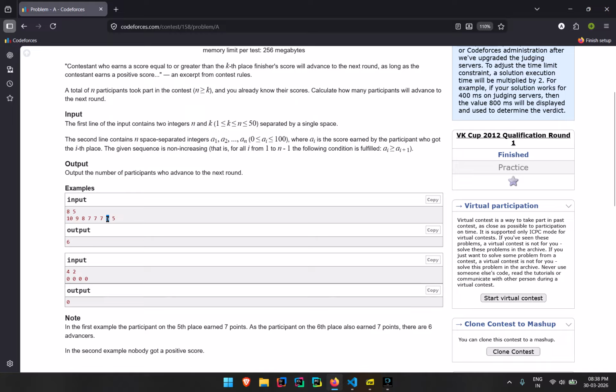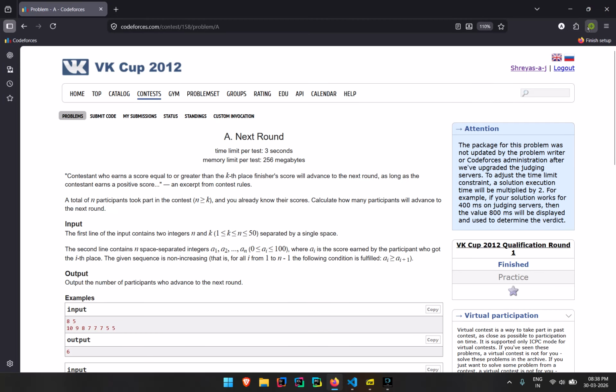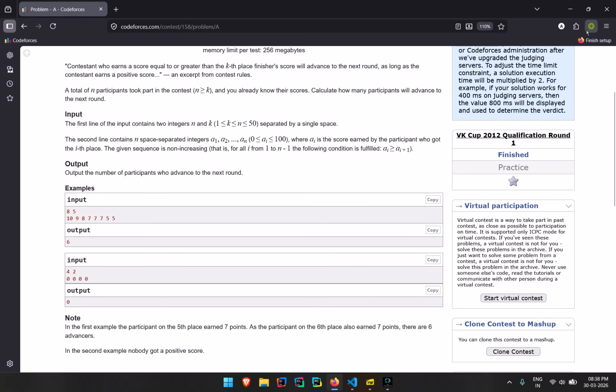So I'll find this 5 on position 0, 1, 2, 3, 4, 5, 6. So 6. But initially, I thought I'd return minus 1. Then I returned the index, then I got some error. I don't know what the error was, but then I figured out this code.